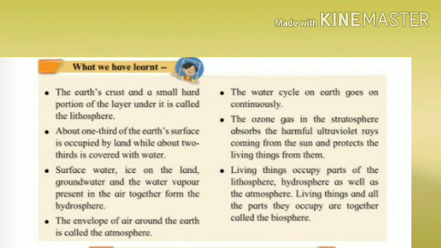Surface water, ice on the land, groundwater, and the water vapor present in the air together form the hydrosphere. The envelope of air around the earth is called the atmosphere. The water cycle on earth goes on continuously. The ozone gas in the stratosphere absorbs the harmful ultraviolet rays coming from the sun and protects the living things from them. Living things occupy parts of the lithosphere, hydrosphere, as well as the atmosphere. Living things and all the parts they occupy are together called the biosphere.